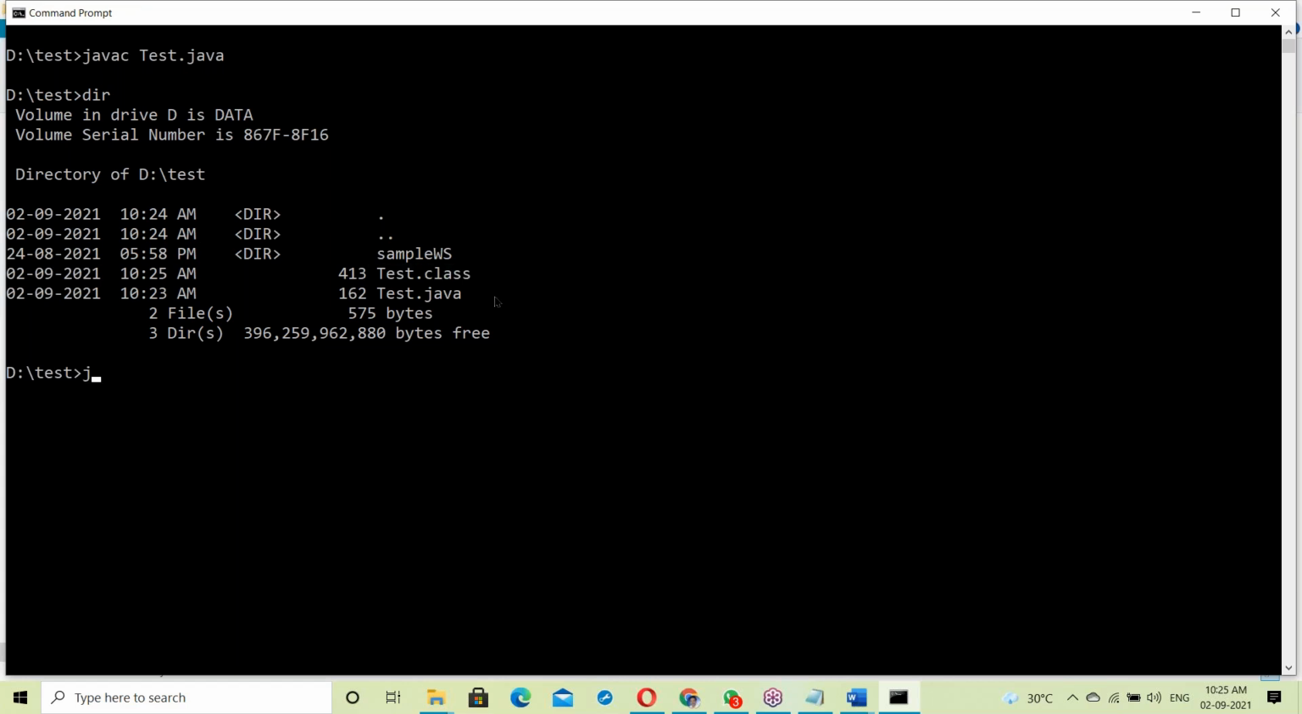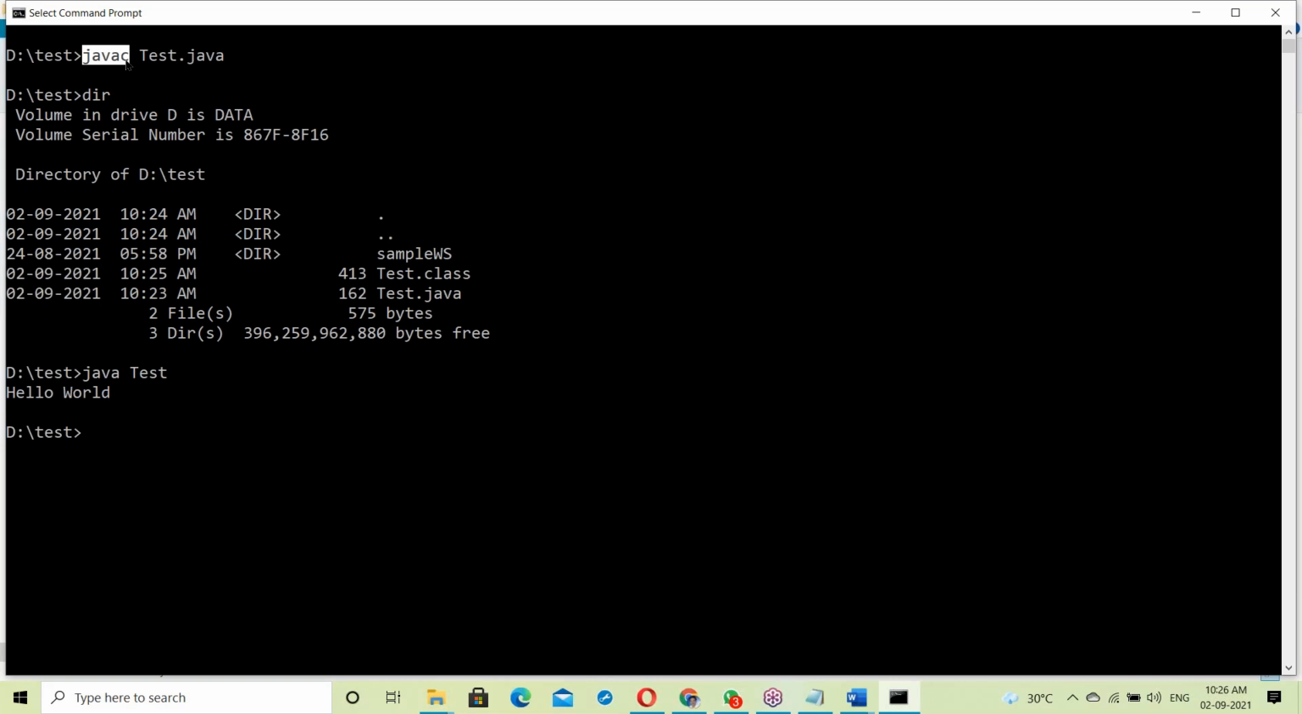Now this dot class file is executed with the Java interpreter. So java test, Hello world, right? So this is the compiler, this is the interpreter. There are two things involved here: compilation by the javac Java compiler, and program execution by the interpreter.